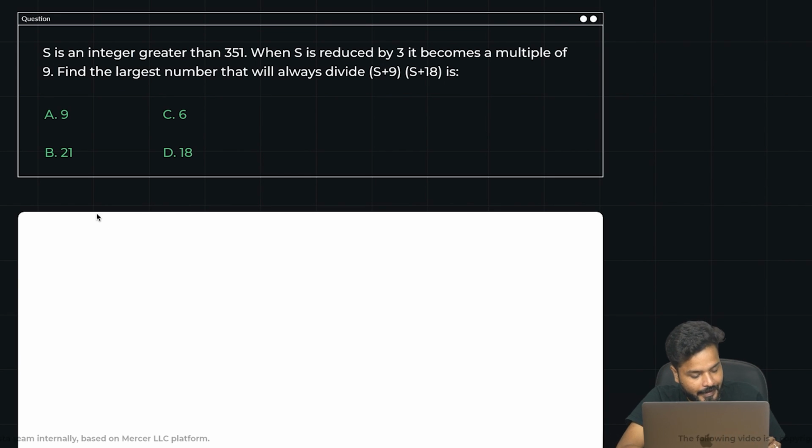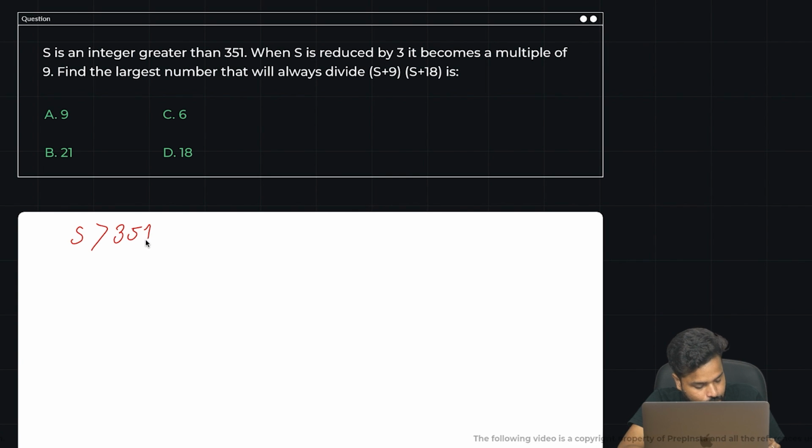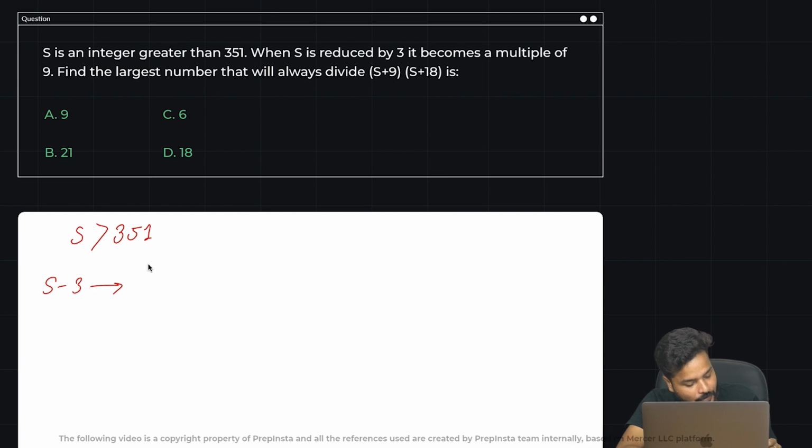Okay. S is an integer greater than 351. When S is reduced by 3, so that means S minus 3 becomes a multiple of 9.